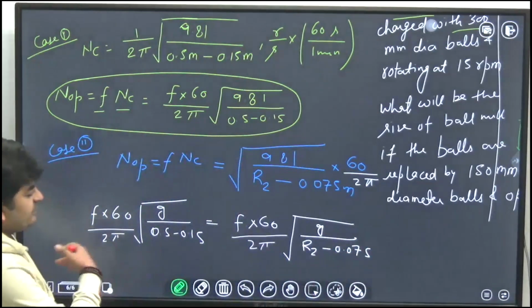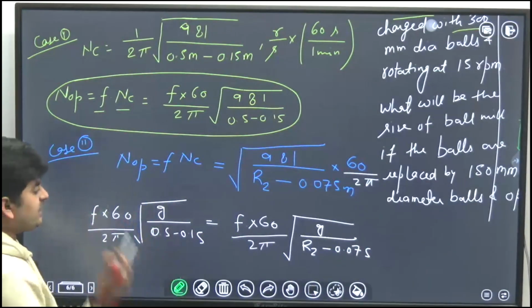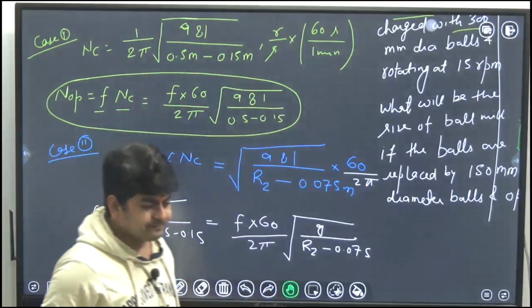Everything will get cancelled, and you can equate them and you will get R2, whatever value is coming.